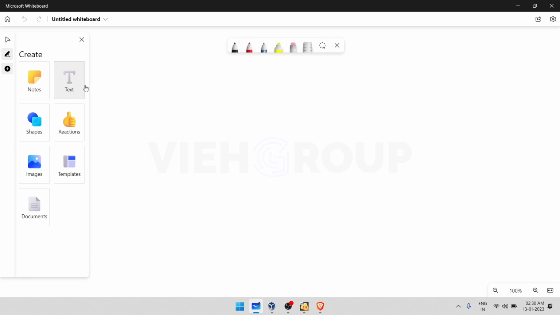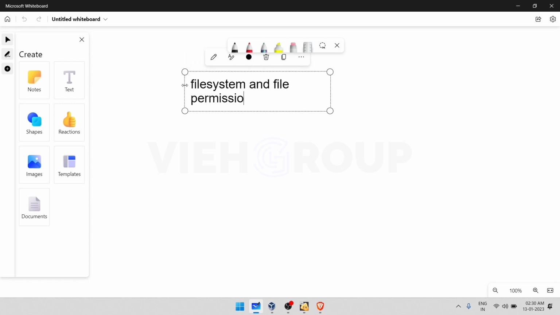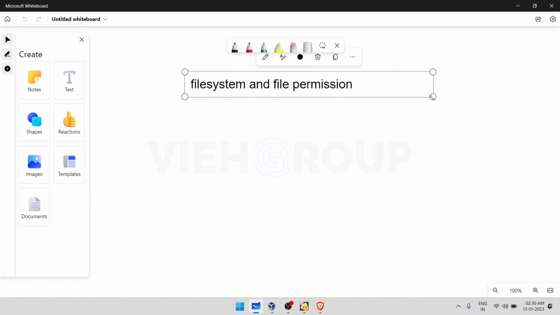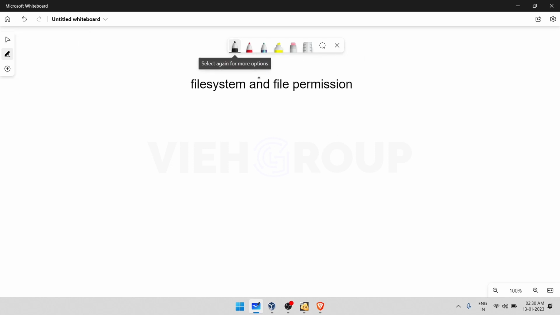In this session, we'll be looking into exactly what a file system is, what file permission means, and how it works. I'm covering this part because understanding file permissions and the file system is very important for understanding how shell scripting works. To get a deep dive into shell scripting, you need to learn this. So let me try to explain what both of these mean.